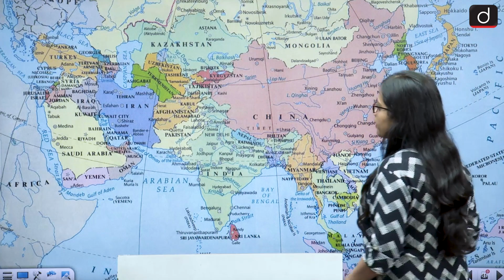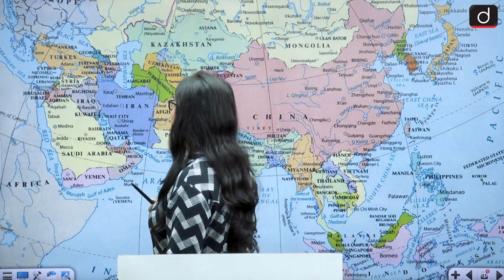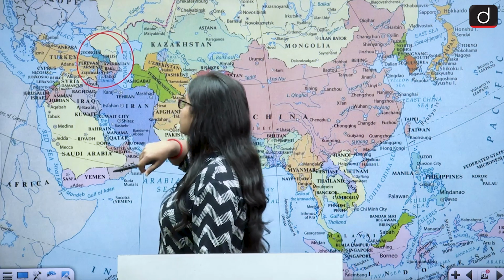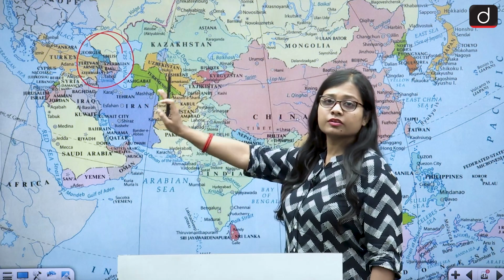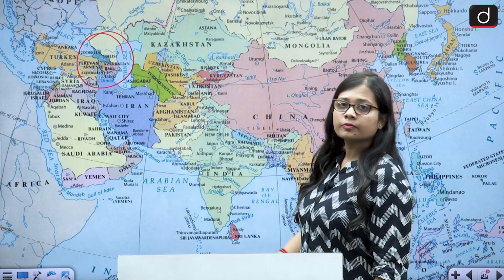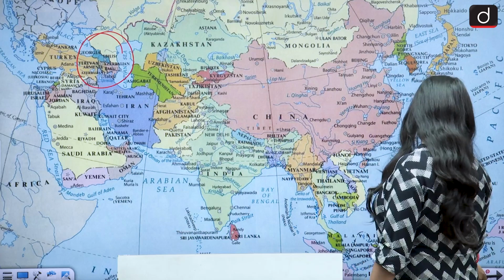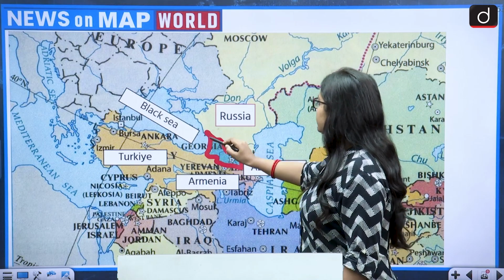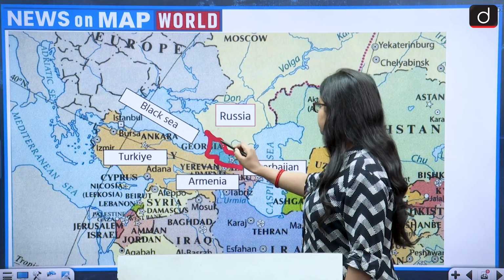This is the world map, and to find the country Georgia we will have to go to the Caucasus region, or you can say the Eurasian region. If we zoom in on the map, this is the country Georgia.